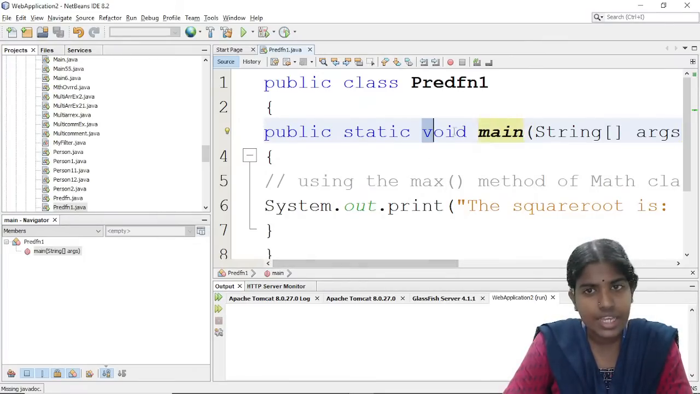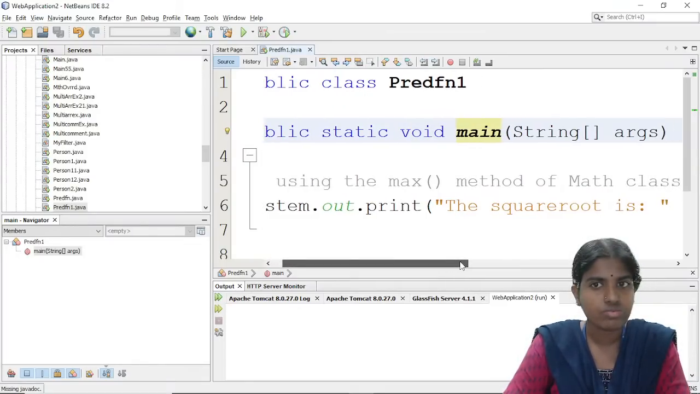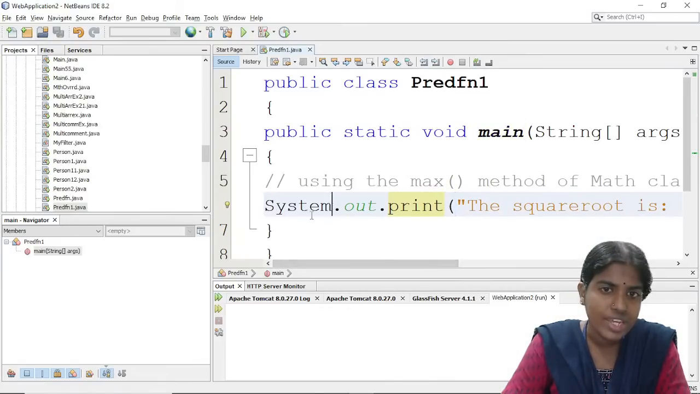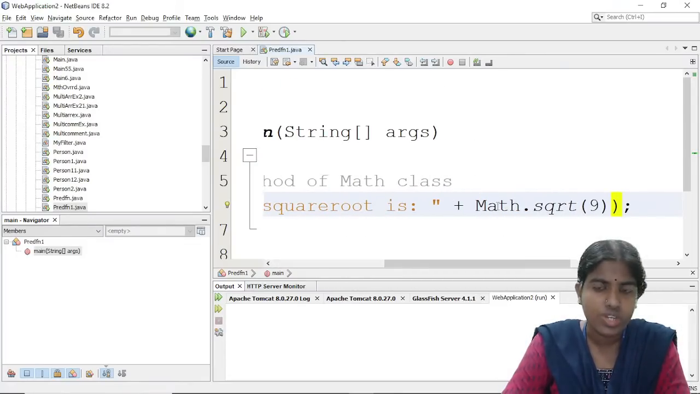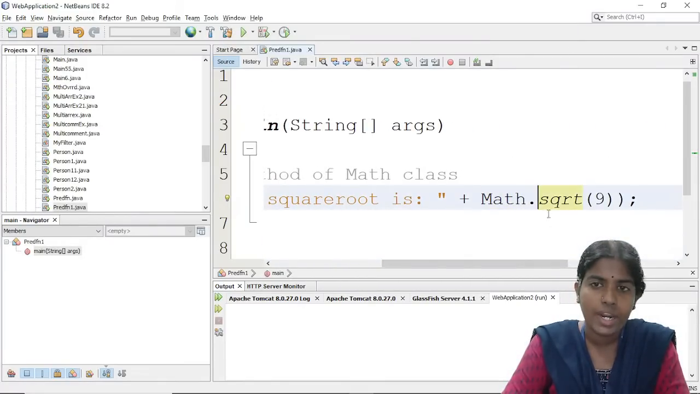So always the JVM, Java Virtual Machine, comes in, and the program execution starts from the main method. And whenever I want to print something at the output, I am giving here System.out.println, and then the square root. There is an inbuilt module called the math module, using the dot operator, so I am calling this inbuilt method called square root, sqrt.